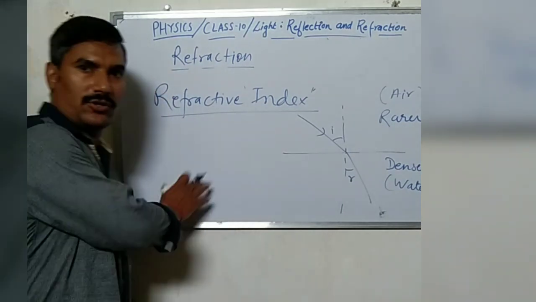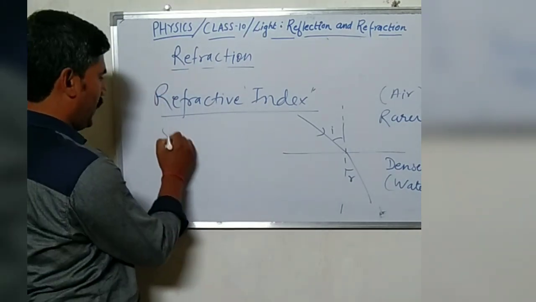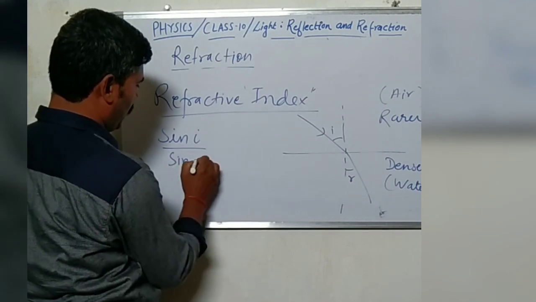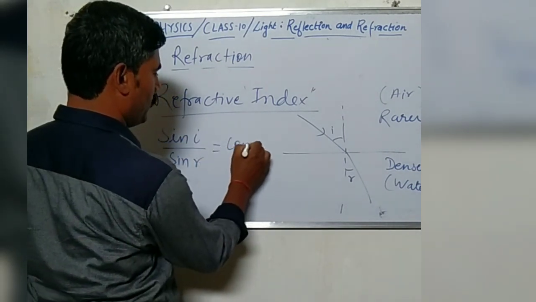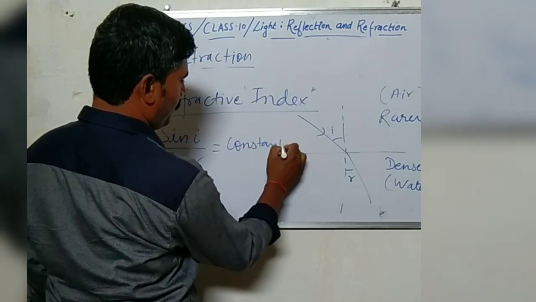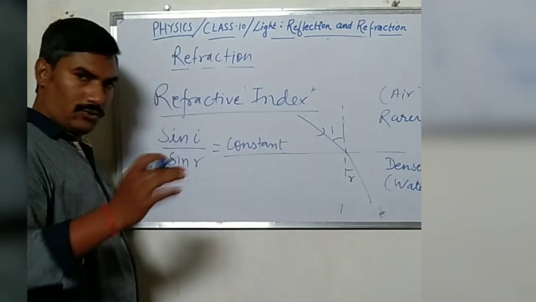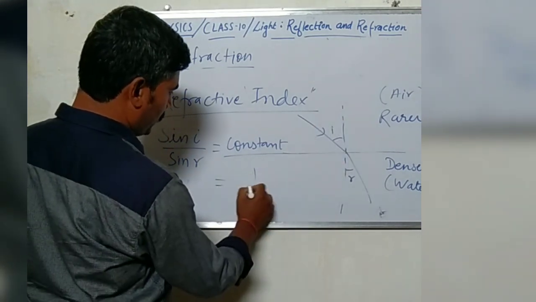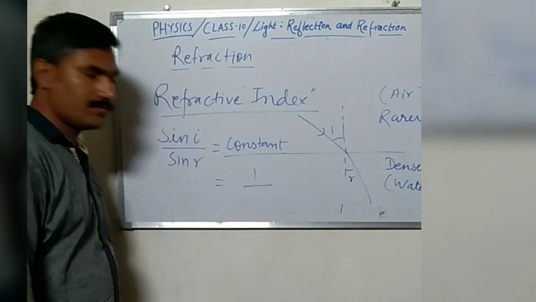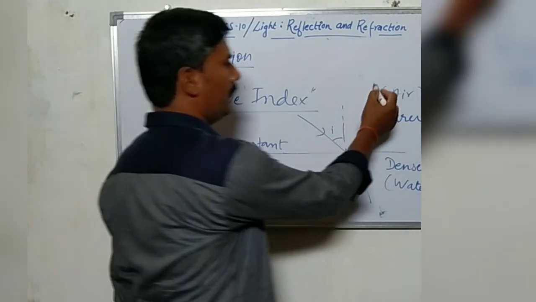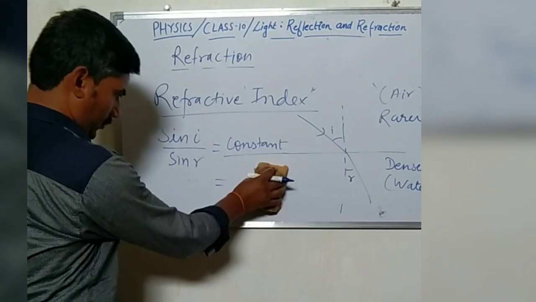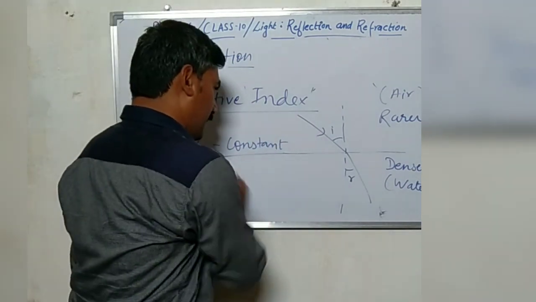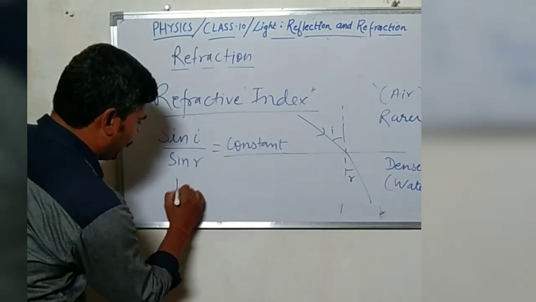And according to the law of refraction, we have sin i upon sin r, and this value is constant, and this constant is the refractive index. Now don't go to the values, just simply define how we can write it.